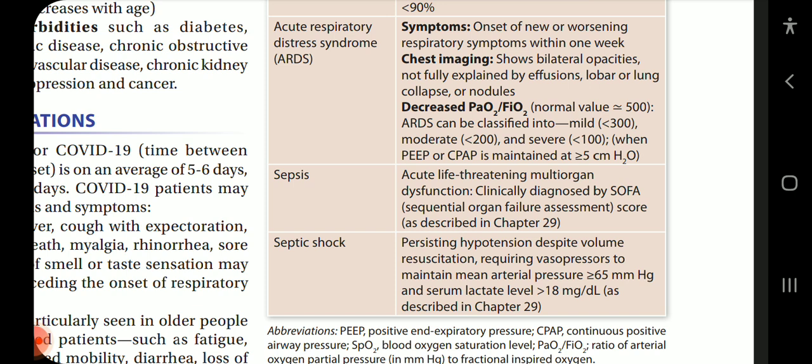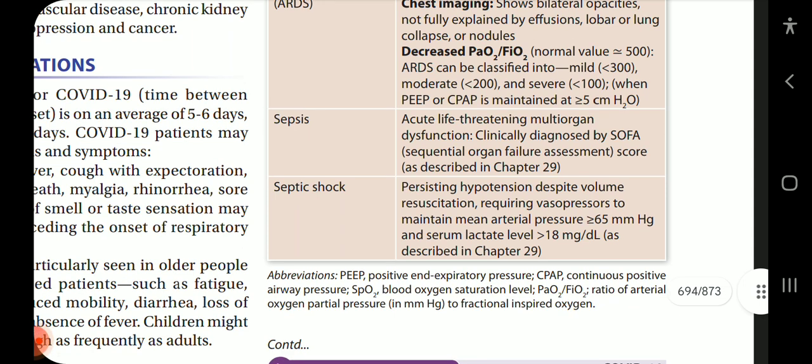Chest imaging shows bilateral opacities not fully explained by effusions, lobar or lung collapse or nodules. Decreased PaO2 upon FiO2. Normal value is 500. ARDS can be classified into mild less than 300, moderate less than 200, and severe less than 100. And PEEP or CPAP is maintained at more than or equal to 5 cm of H2O.